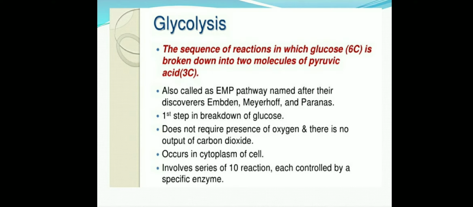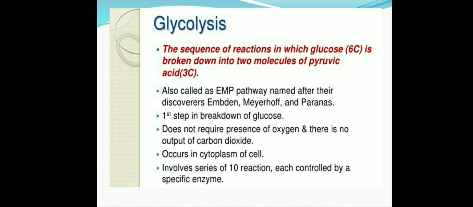This glycolysis process is also commonly known as the EMP pathway. It is known as the EMP pathway because of the names of the discoverers, three scientists: Gustav Embden, Otto Meyerhof and J. Parnas. Thus, on the basis of the names of the discoverers Embden, Meyerhof and Parnas, it is also known as the EMP pathway.